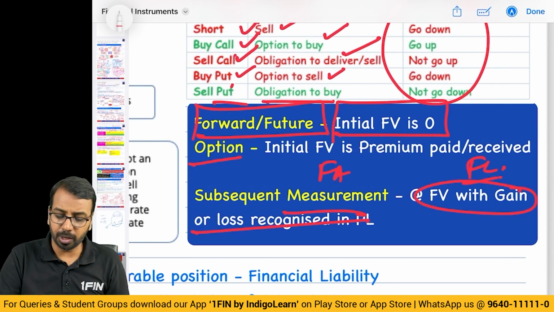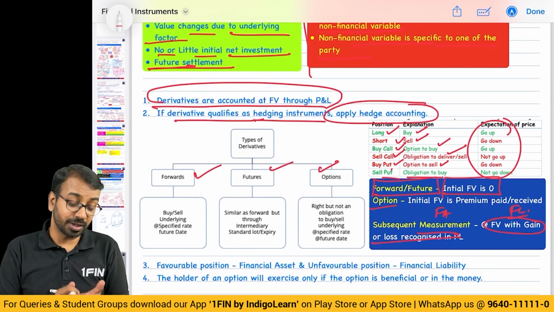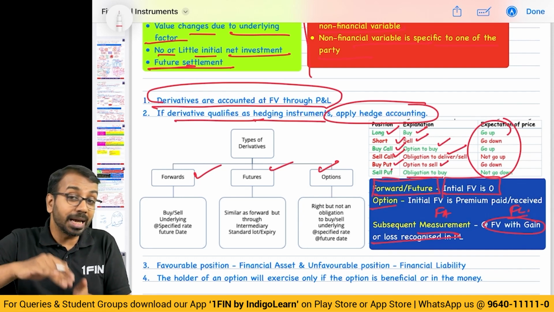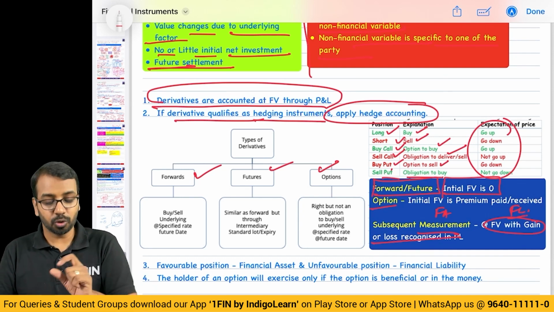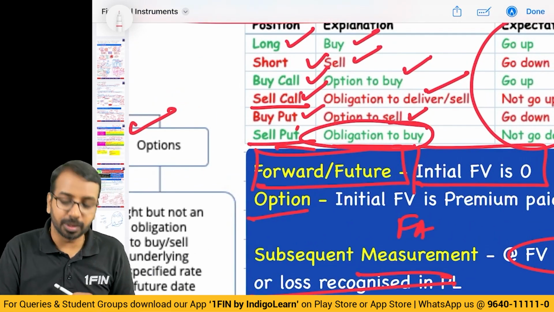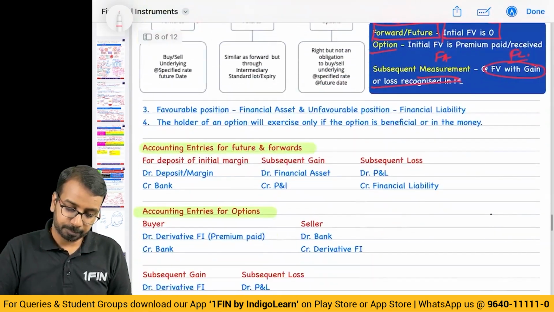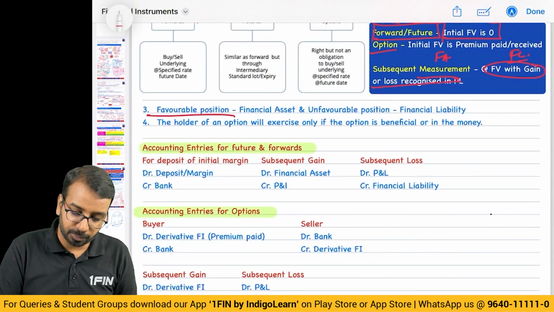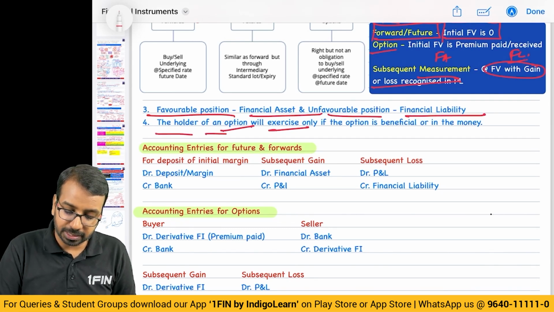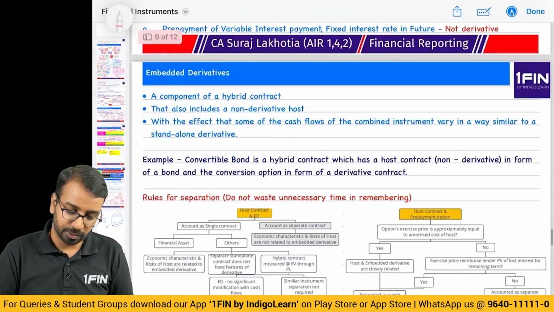Very simple and straightforward. In fact, in the previous attempt, in the November attempt, they had asked a very simple question on derivative. Just that instead of saying that there is a buy future, it was a written put option. So, if it is written put, there is an obligation to buy. If you remember this, you will be able to handle that in the examination. As far as there is a favorable position, it's a financial asset. Unfavorable position is a financial liability. The holder of an option will exercise only if the option is beneficial. You will be champions in AFM. I don't need to explain this further to you.